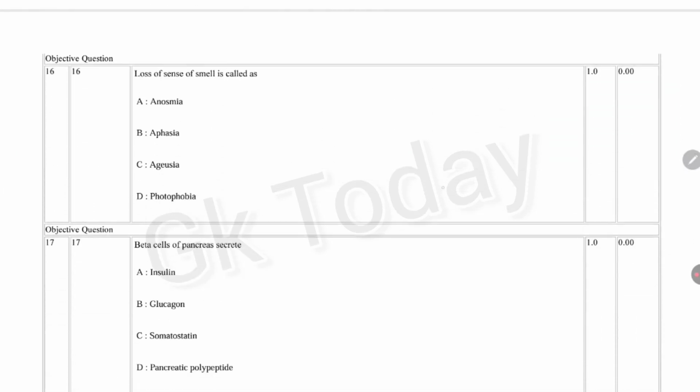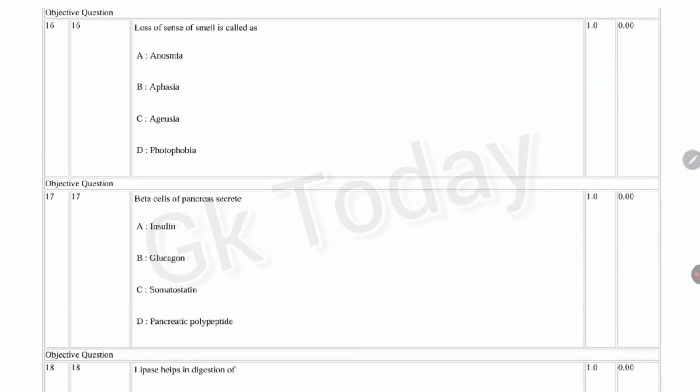Next question. Loss of sense of smell is called as: anosmia, aphasia, ageusia, photophobia. Correct answer is option A.